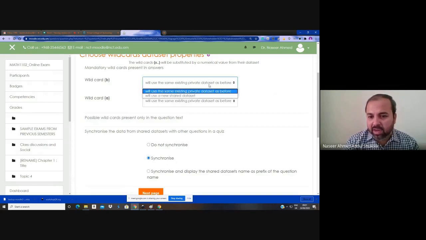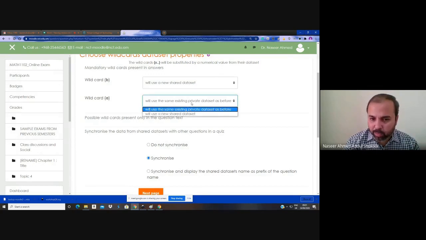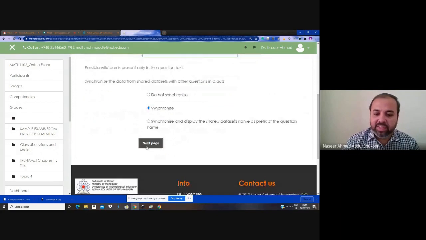Here, shared data set. You are going to create a new shared data set. This data set will be created and shared with two questions. That is the reason we are selecting shared data set here. In both A and B, I want to give the same numerals which are there in the previous question inside the same folder.